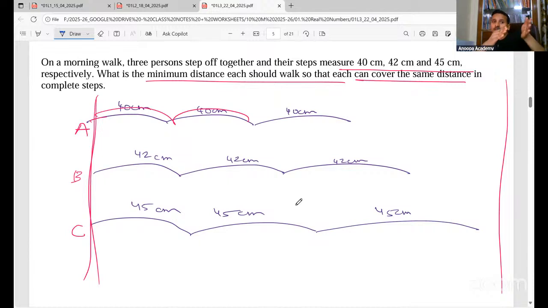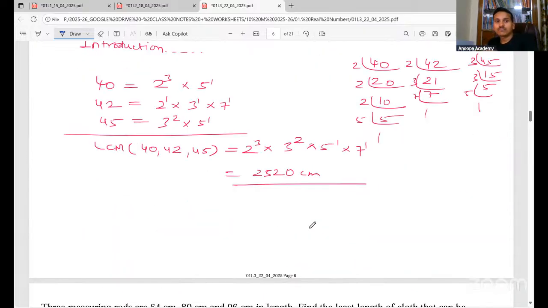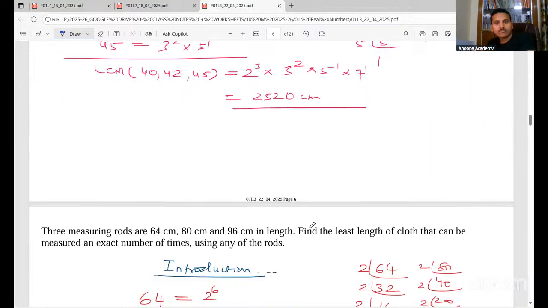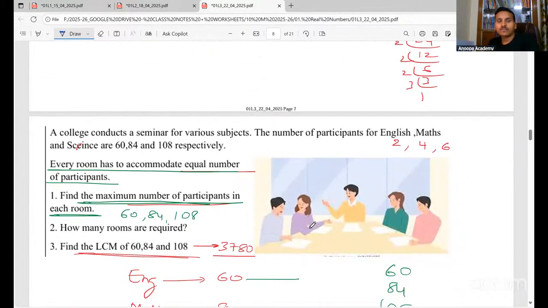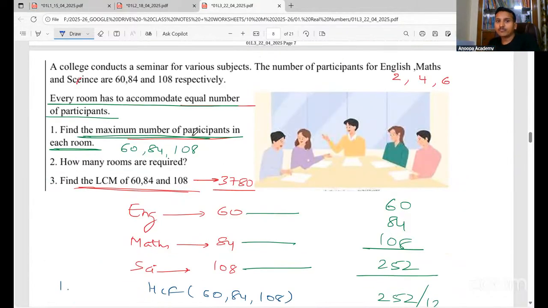So here also, on a morning walk, they step off together and their steps are measured. I have explained to you what is the meaning of complete steps and all. You can watch the recording of the class itself if you don't understand this. Then we have done this question also, very important.